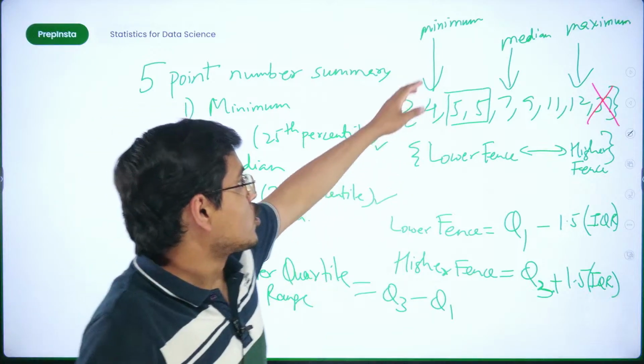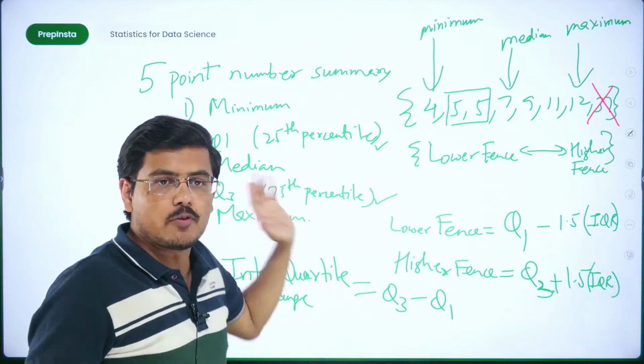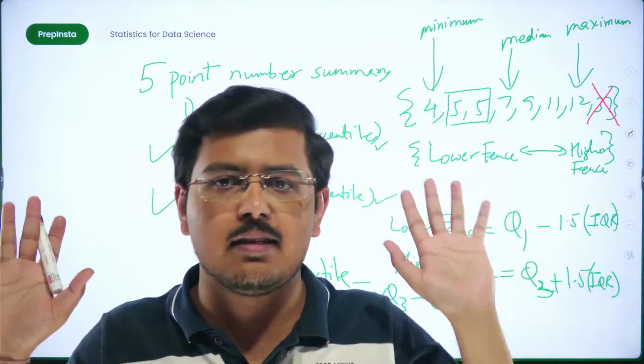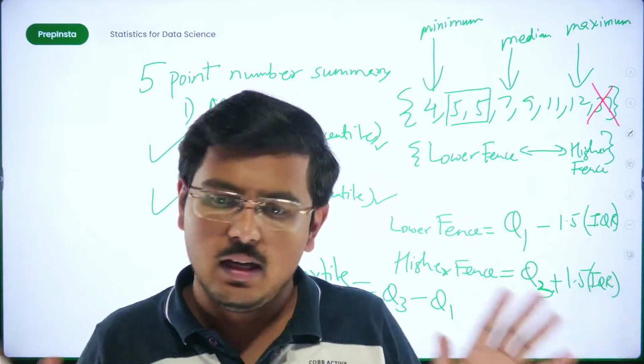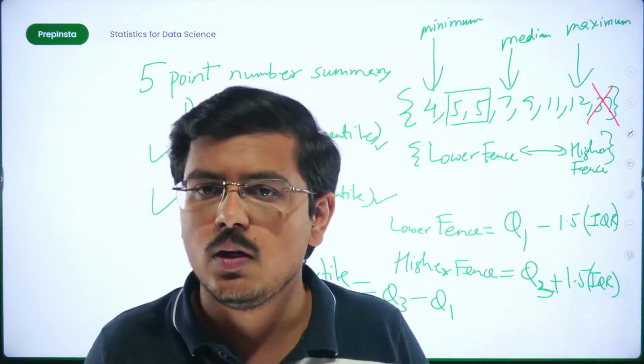Fine. So now you have maximum, you have median, you have minimum, you have Q1, you have Q3, and that's pretty much about the 5-point number summary. It is so easy. Fine. This is a very easy topic, easy to understand, easy to get.